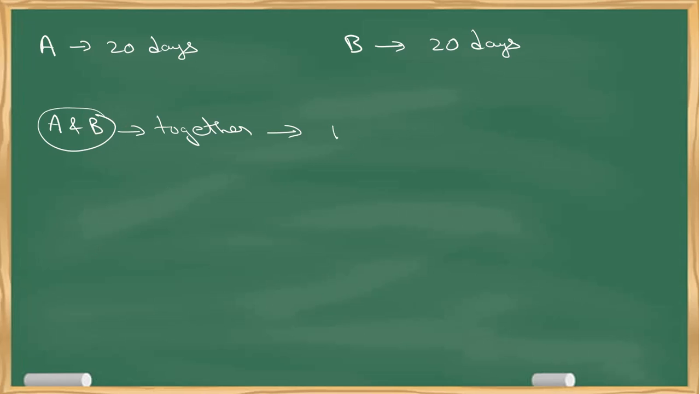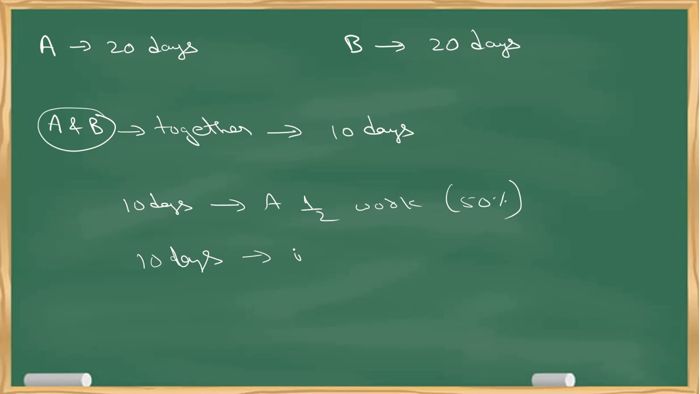Question. Simply they say 10 days. How 10 days? Because in the first 10 days, A will be completing half of the work, or I can say 50% of the work. And in the same 10 days, from the other part, B also will be completing half of the work. That is 50% of the work.